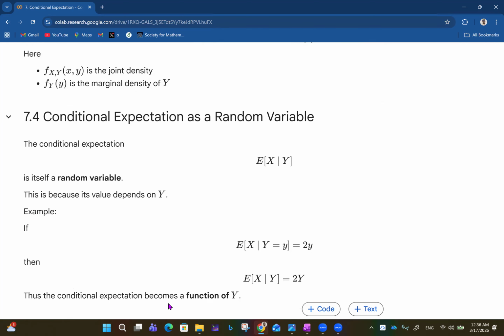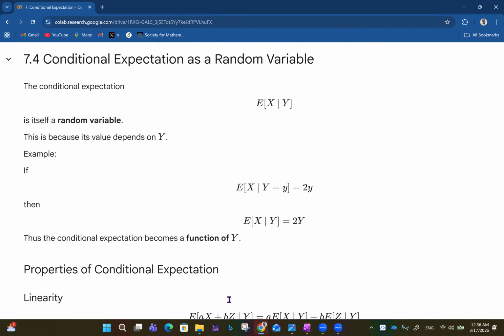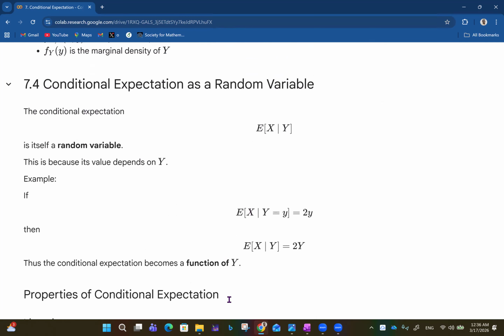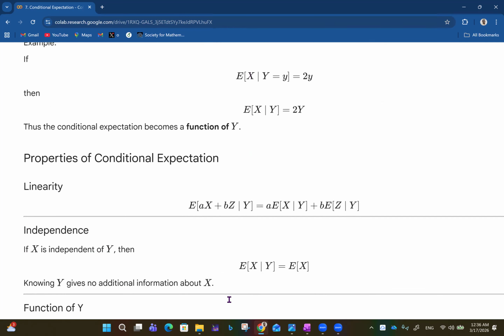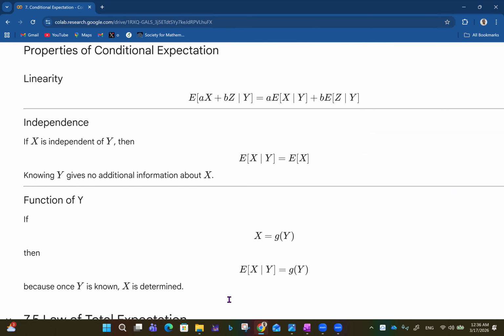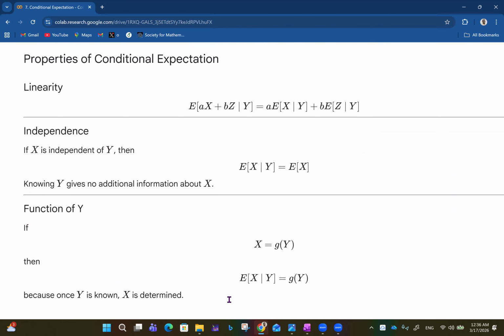So thus the conditional expectation becomes a function of y. By that token, we say that the conditional expectation is a random variable. Talking about properties of conditional expectation now, we've seen the idea of linearity for expectation. So the expected value of aX plus bZ given y would simply be a multiplied by the expected value of X given y, plus b multiplied by the expected value of Z given y.